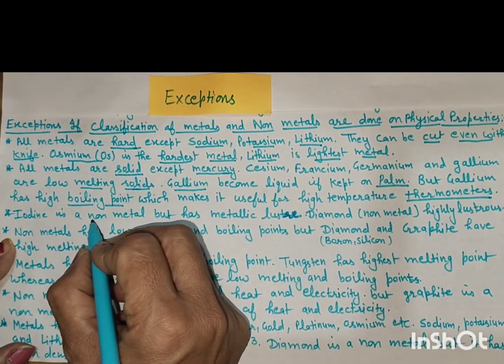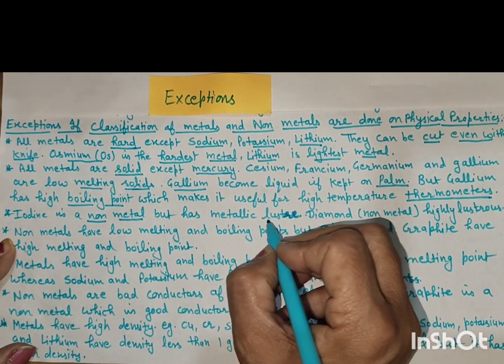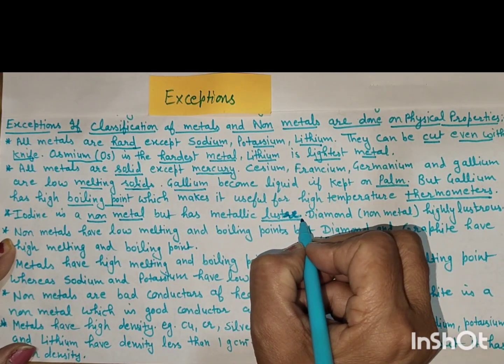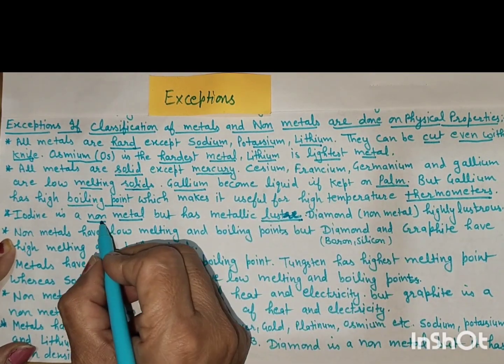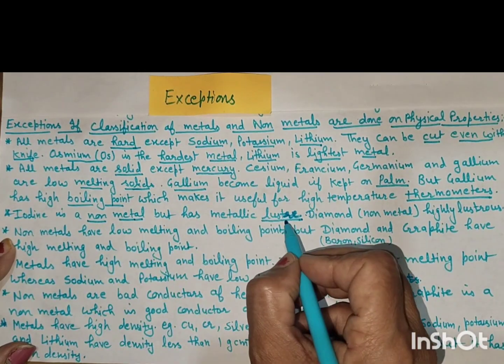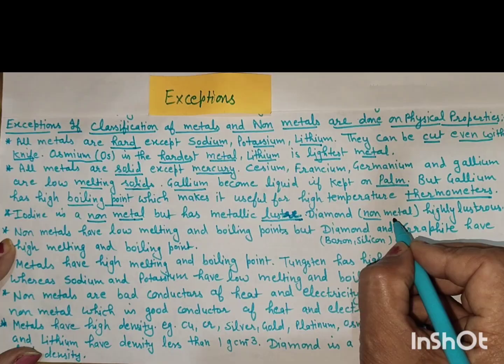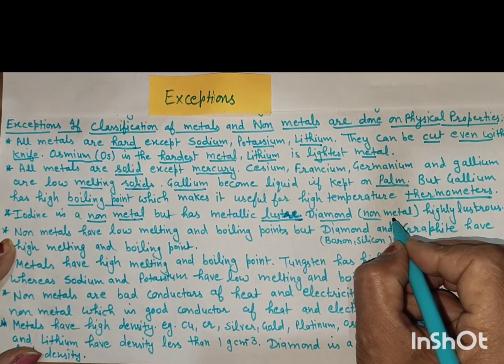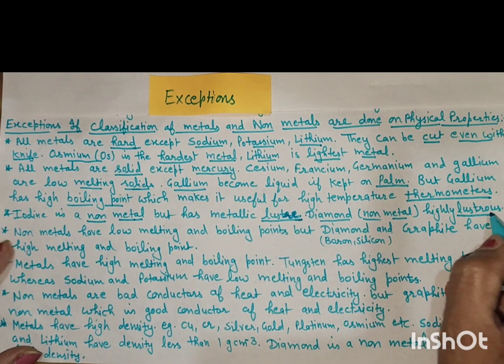Iodine is a non-metal, but it has metallic luster like the metals. Metals have luster, and iodine, though a non-metal, is lustrous. Diamond is a non-metal, an allotropic form of carbon. It is also highly lustrous.